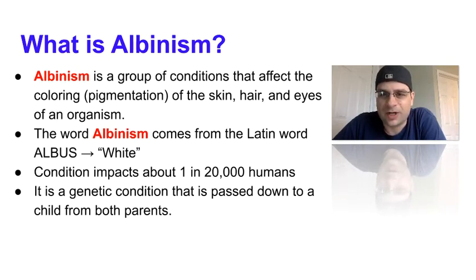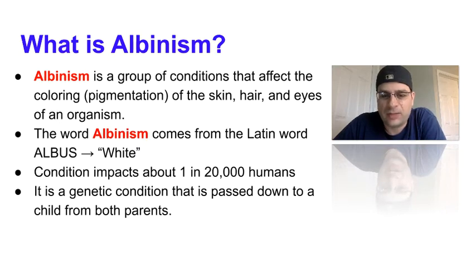One of the things we're going to be talking about today is what is albinism, and some of the characteristics that we started learning about right before we left. So to start off with, what is albinism? Albinism is a group of conditions that affects the coloring or pigmentation, or basically the outside, of an organism. This will include the skin, hair, and eyes of an organism. The word albinism comes from the Latin word albus, which translates as white.